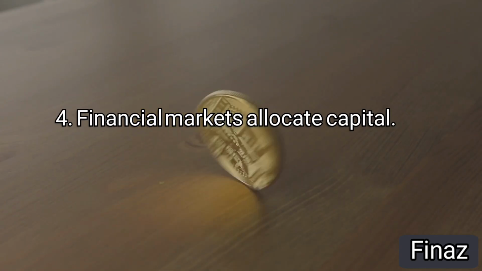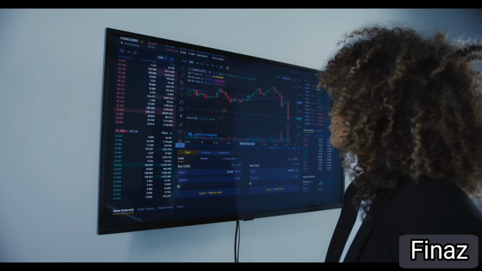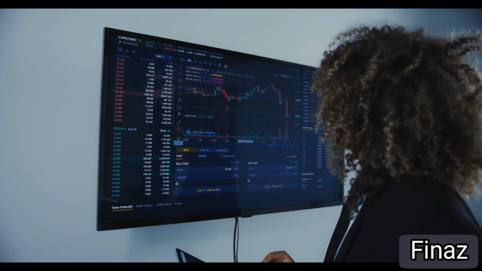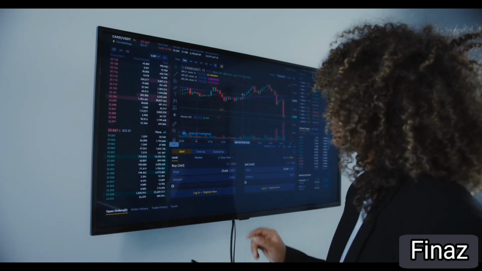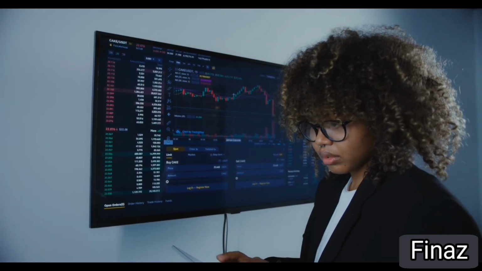4. Financial markets allocate capital. Markets decide where money goes. Investors choose which companies, countries, or assets receive funding. This allocation shapes growth, innovation, and economic power.